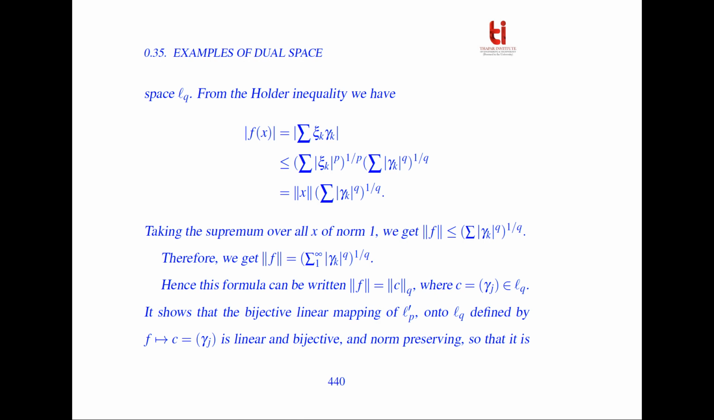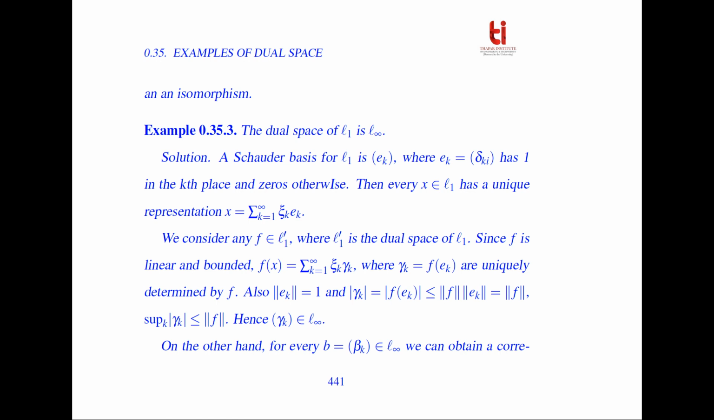So taking a supremum over all x of norm 1, we get the norm of Af is less than or equal to this one. And therefore we get the norm of f is equal to this. So this formula can be written like this, where c belongs to lq. So it shows that the bijective linear mapping of the dual of lp onto lq, defined by f maps to c = (gamma_j), is linear, bijective and norm preserving, so that it is an isomorphism.